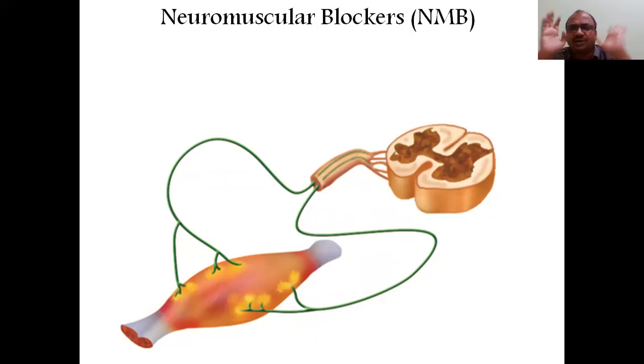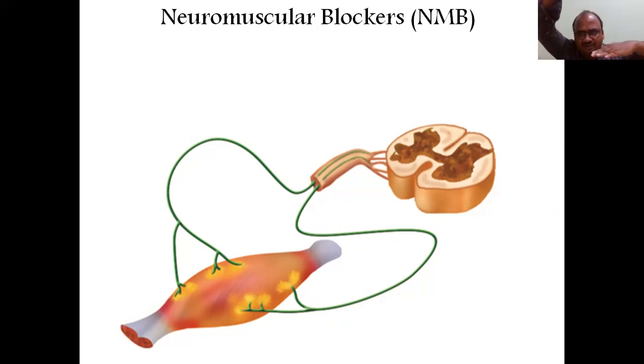Okay, now what do you have to do? You don't want contraction here. You want relaxation. To get relaxation, you have to block all the acetylcholine receptors which are present on the muscle. So you are going to block them.